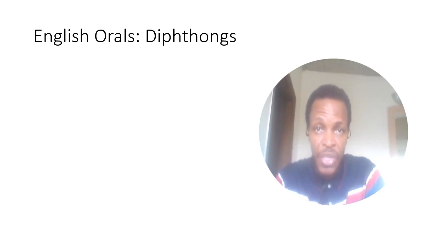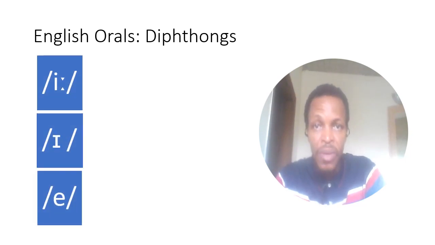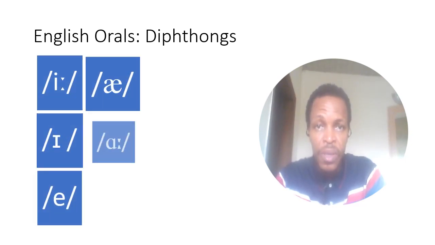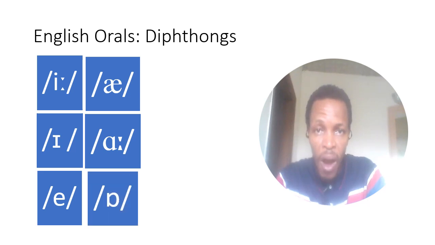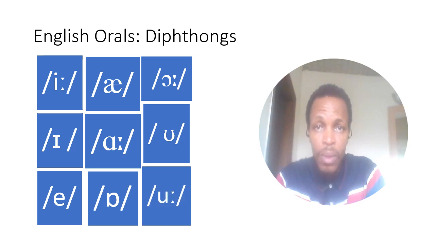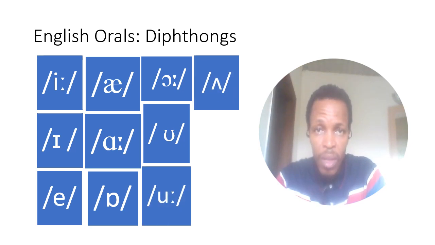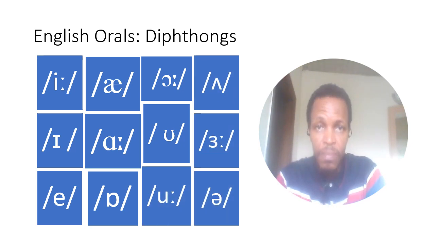In the previous video, we identified the 12 monophthongs of English, the last one being the schwa. When any two of these 12 monophthongs come together, a diphthong is formed.